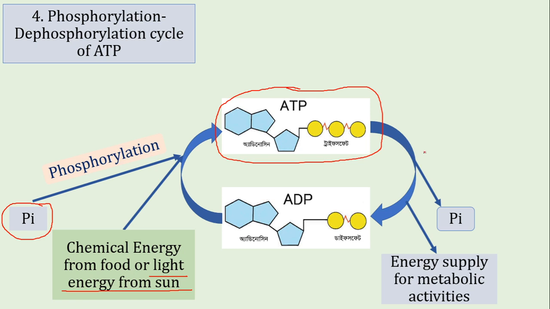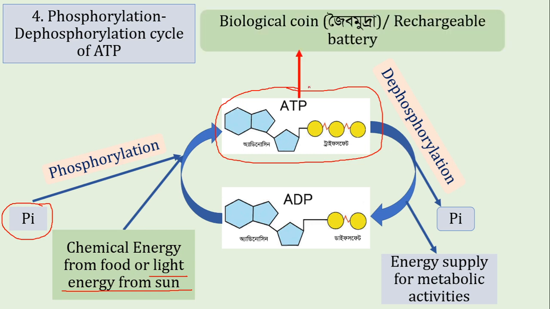This breaking down of phosphate group and release of energy is called dephosphorylation, because here we are releasing a phosphate group. So the definition of dephosphorylation is when ATP releases a phosphate group to convert into adenosine diphosphate and also releases a good amount of energy. This process is called dephosphorylation, and this ATP is called the biological coin, in Bangla jaibo mudra, or also called rechargeable battery. This ATP is very much analogous with the function of a rechargeable battery.